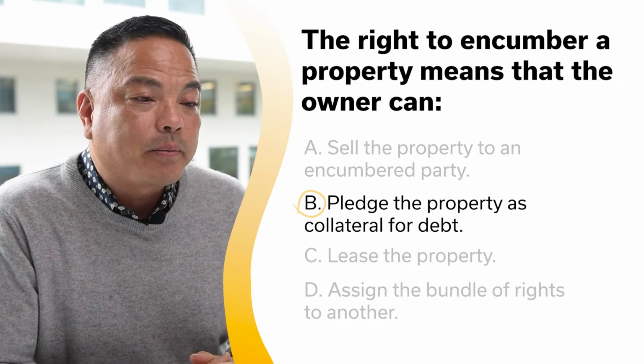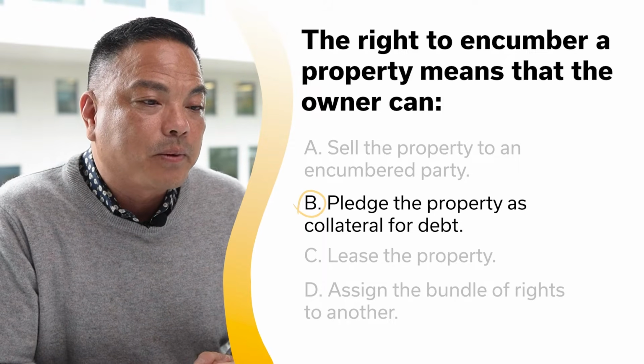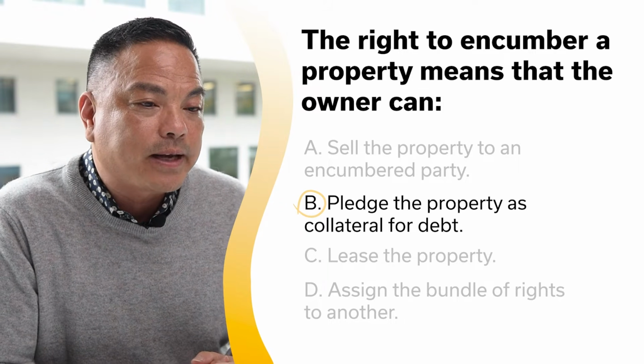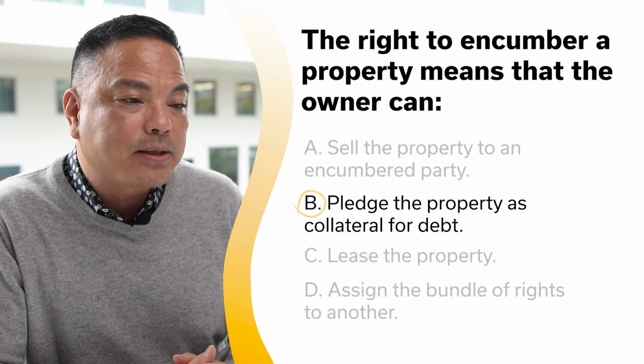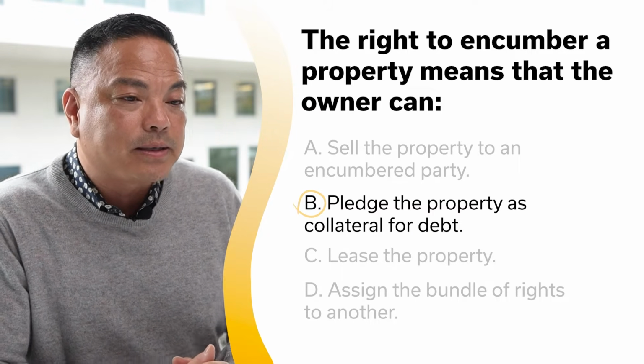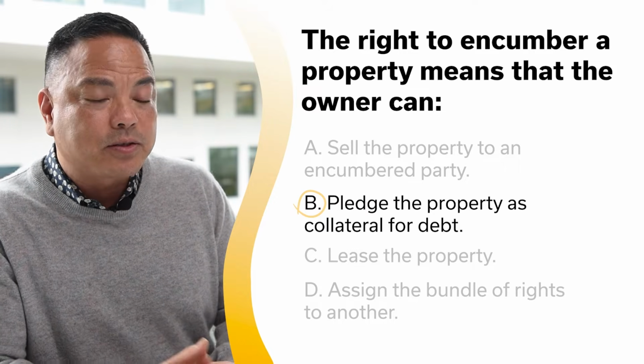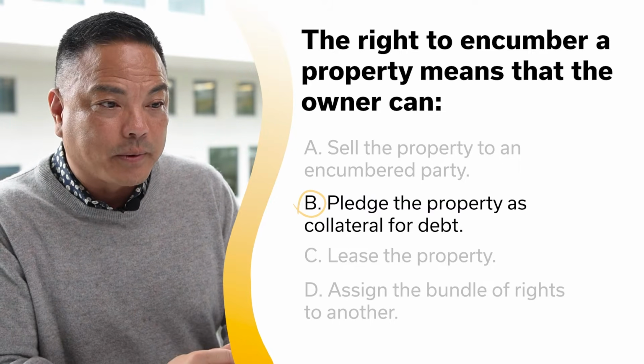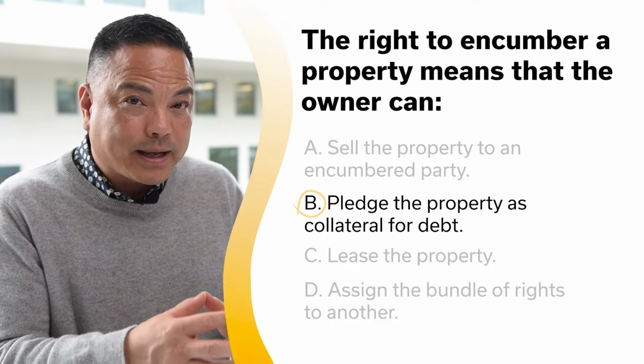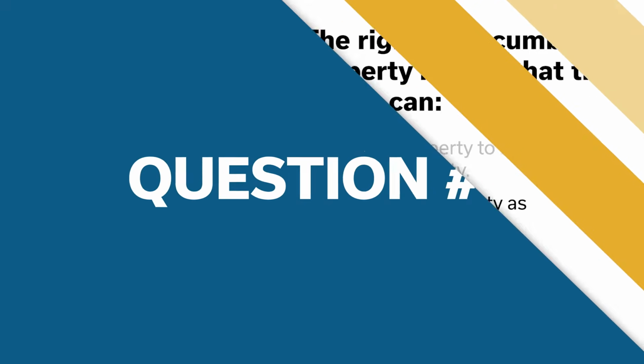The right to encumber the property essentially means the right to mortgage the property as collateral for debt. There may be restrictions to this right, such as spouse's right to limit the degree in which a homestead may be mortgaged. So just remember the definition of encumber is to use the property as collateral for the loan.